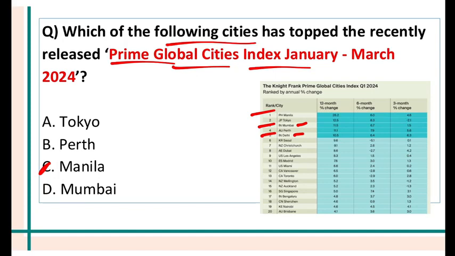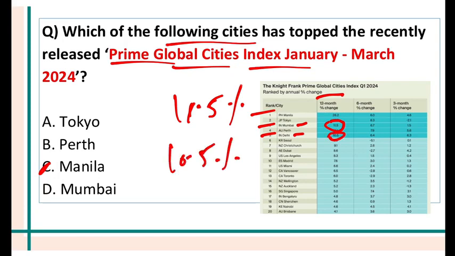What is the meaning of this? Well, it talks about the best performers in the luxury real estate market. The real estate prices are increasing like crazy, and that also luxury real estate. In Mumbai, in the last 12 months, the luxury real estate prices have increased by 11.5%. In Delhi, they have increased by 10.5%. In Philippines, they have increased by 26.2%.